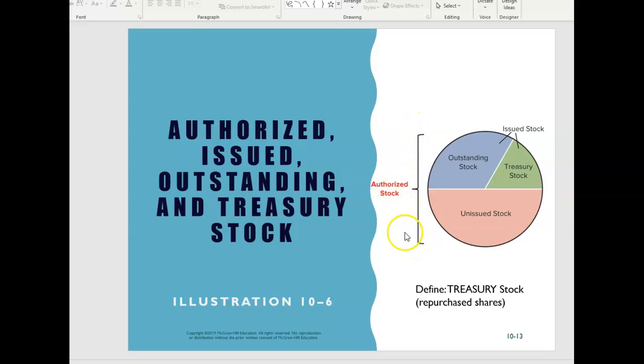Either the shares have not been issued, they're unissued, or they've been issued and they're still out with our shareholders, or we have repurchased them. That's that treasury stock terminology. So here I have, in this case, about half and half. About half of the shares I have not issued yet. About half of them I've issued. And here I've purchased some back from my initial public offering or from my additional share offerings, seasoned offerings. And what I own that I purchased back from my shareholders, that's called treasury stock.